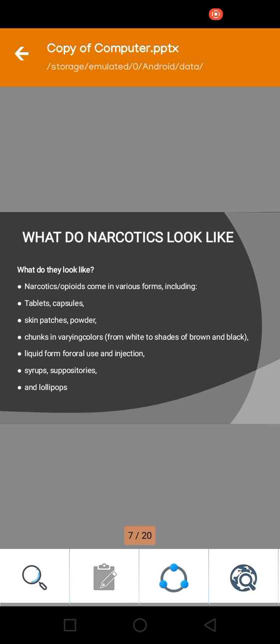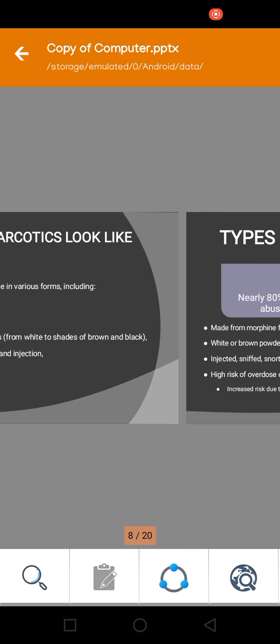Next, what do narcotics look like? Narcotic opioids come in various forms, including tablets, capsules, skin patches, powder, and chunks, in varying colors from white to shades of brown and black. Brown sugar is the biggest and the latest type of narcotics. They also come in liquid form for oral use and injection, syrup, and even lollipops. This is how narcotics look.